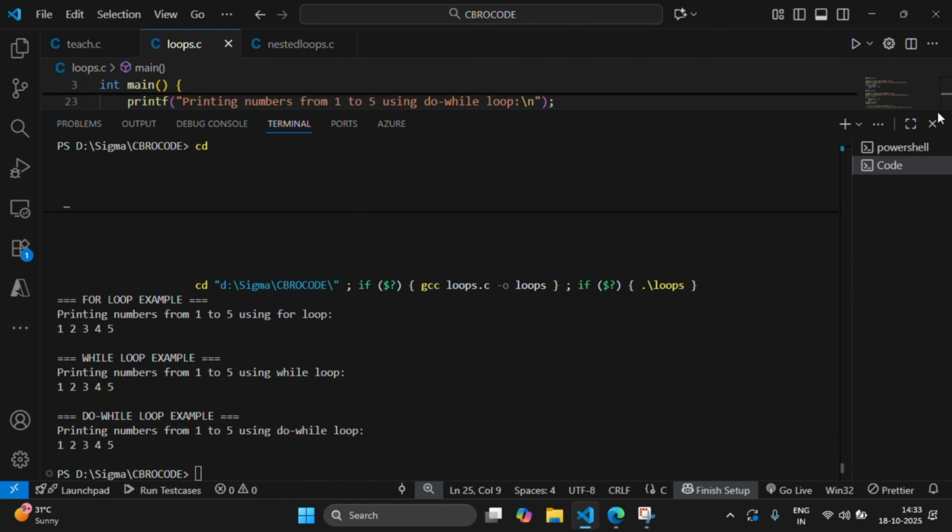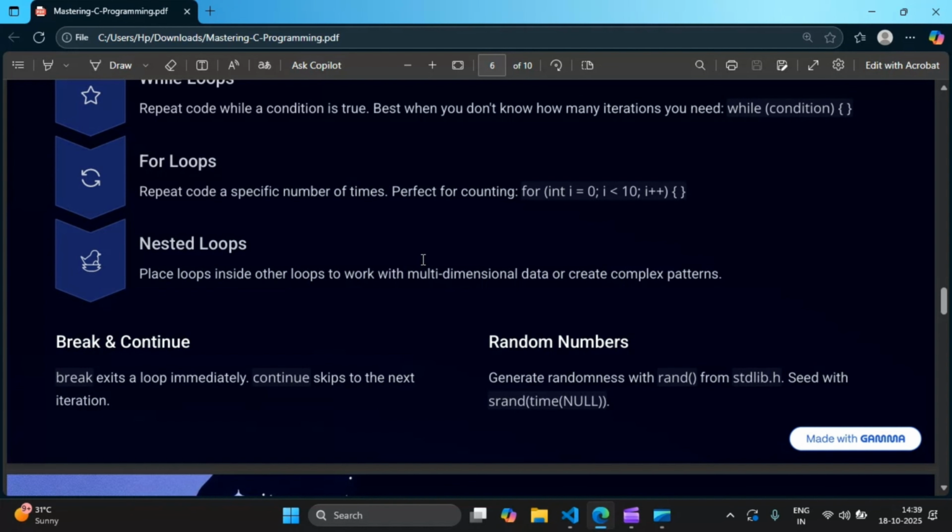Now I will be telling you about break and continue. Break exits a loop immediately, and continue skips the current iteration. So let's go to VS Code and make another for loop.